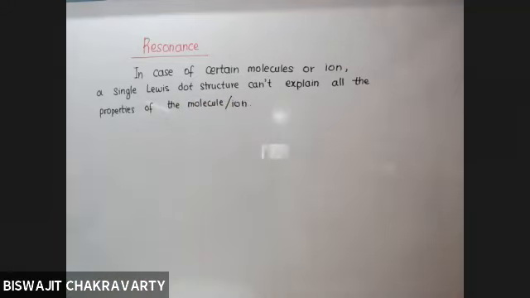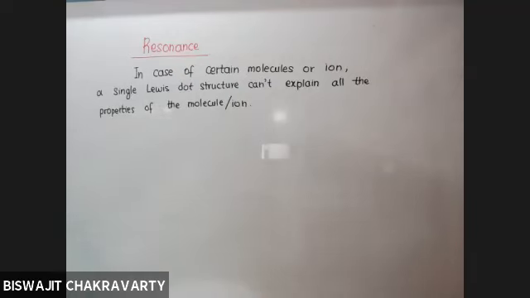If it is asked what kind of molecules or ions are capable of showing resonance, the answer is those molecules or ions which cannot be represented by a single Lewis dot structure. More than one Lewis dot structure is required to explain all the properties.